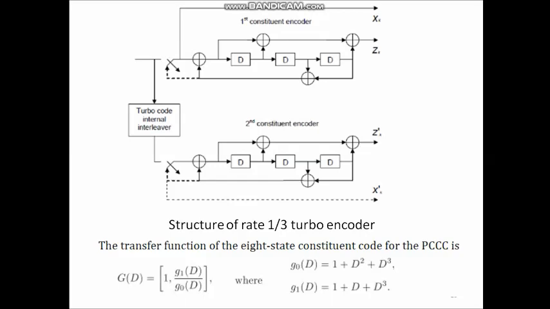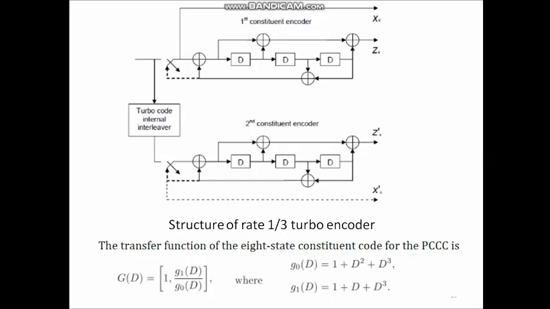And here the transfer function of this encoder can be written by considering the generator polynomial. Consider the first encoder here. g0(D) equals 1 plus D squared plus D cubed.